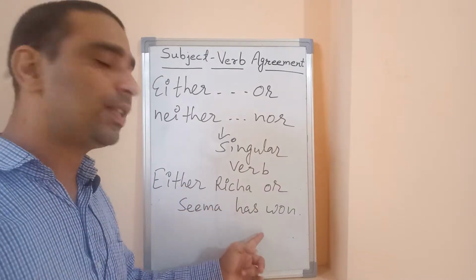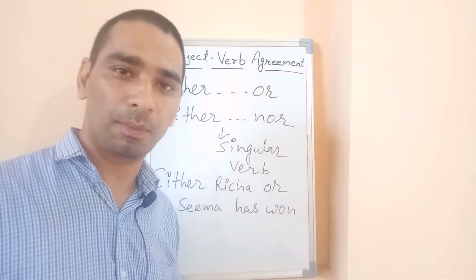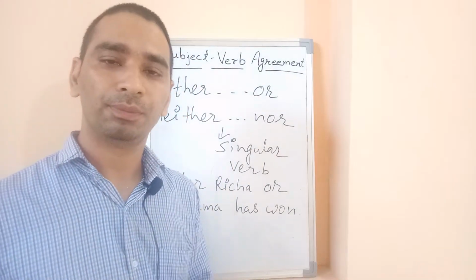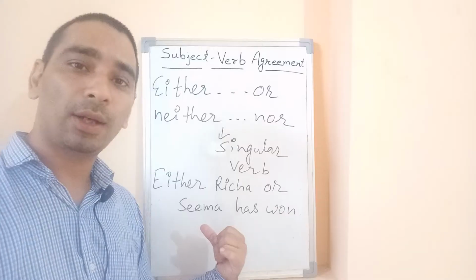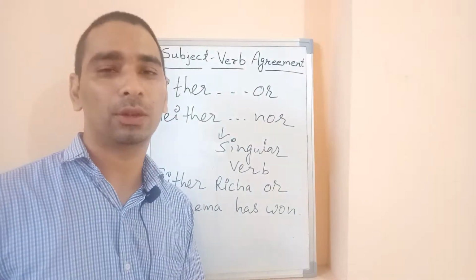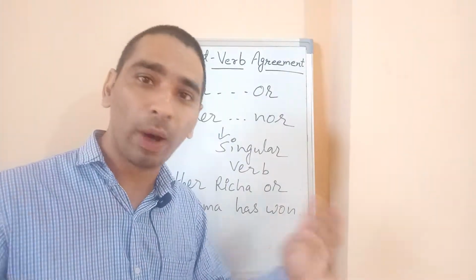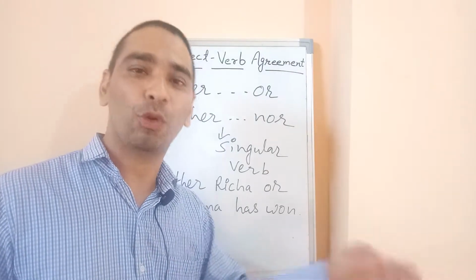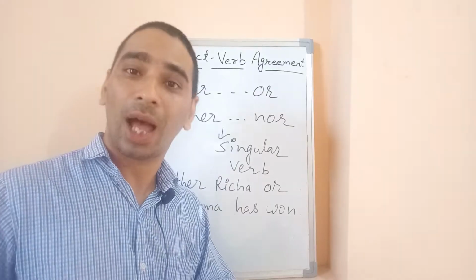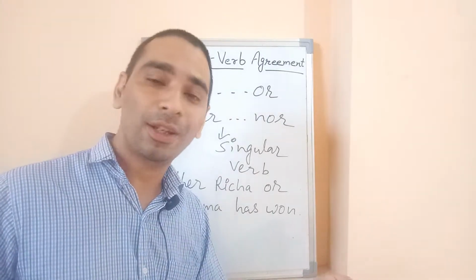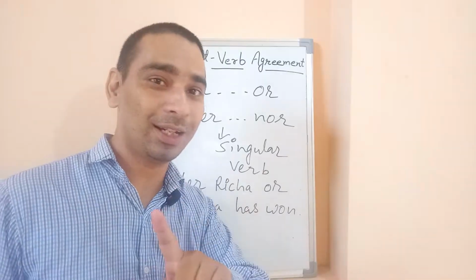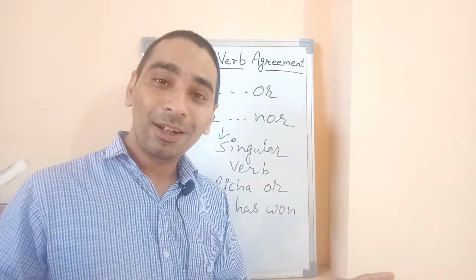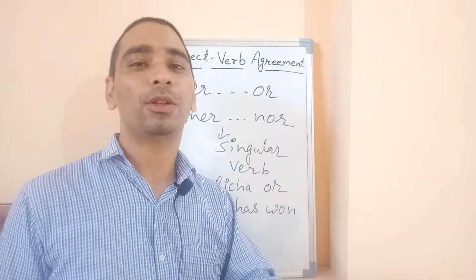Either Richa or Seema has won the competition. So one of them has won the competition. Neither Richa nor Seema has won the competition. It means none of them, no one was there. Either India or China is going to open the fire. Neither India nor China is going to open the fire. With India and China, we cannot use the article.